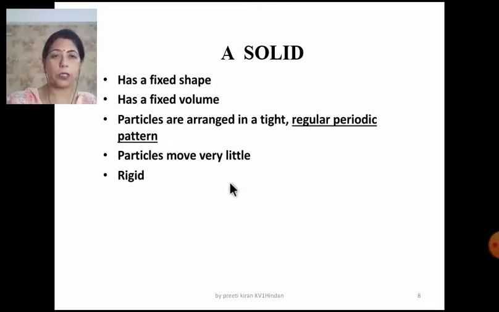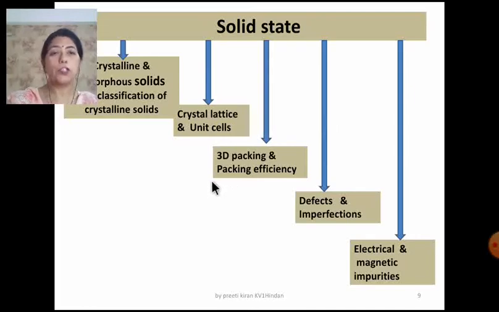In this unit, dear children, we will study the crystalline and the amorphous solids and the classification of the crystalline solids. Then we'll take up crystal lattice and unit cells, then three-dimensional packing and the packing efficiency, defects and imperfections in the solids, and in the last we'll take electrical and magnetic properties. In this video, I will give special emphasis to the crystalline and the amorphous solids and the classification. This is part 1 of the video.